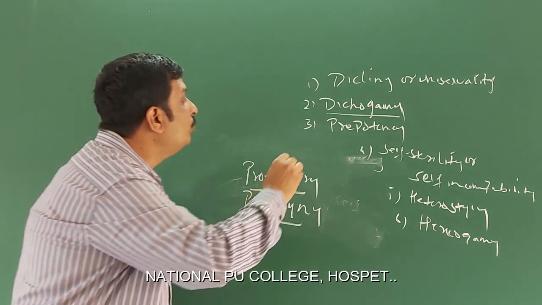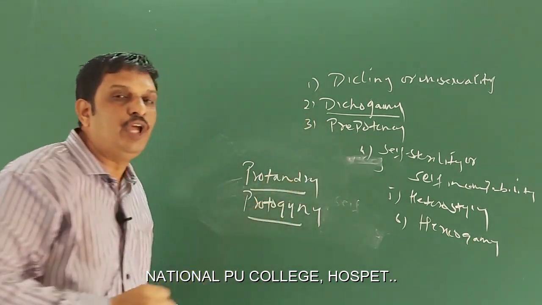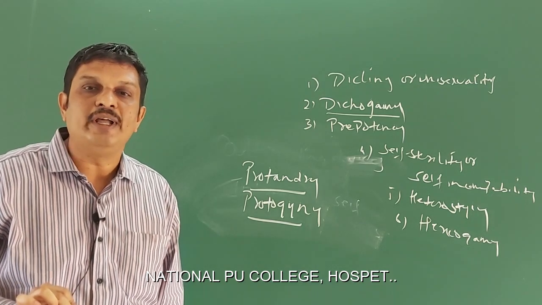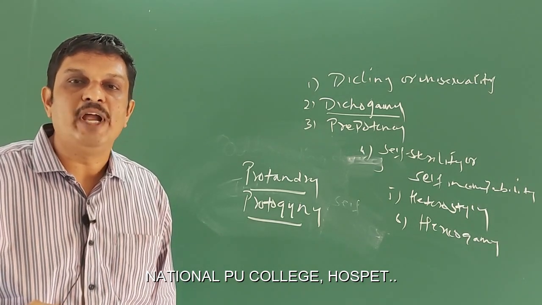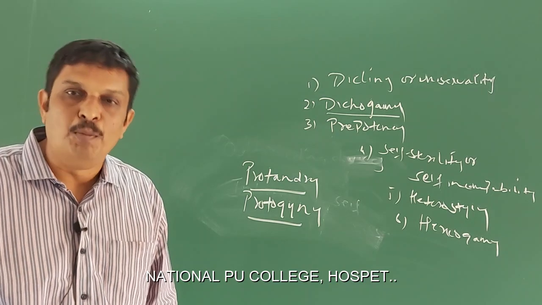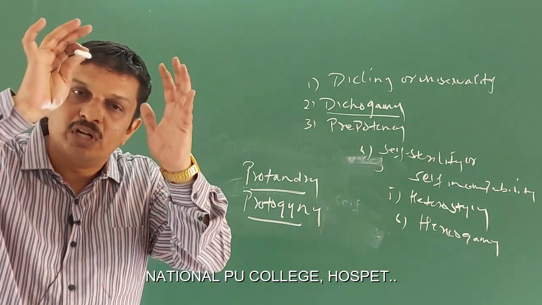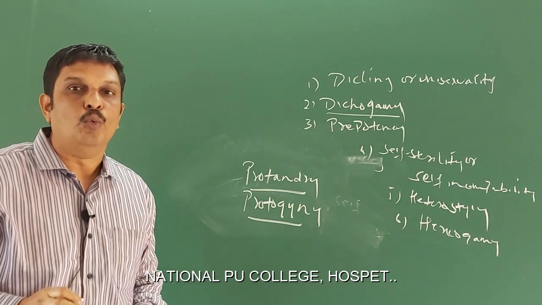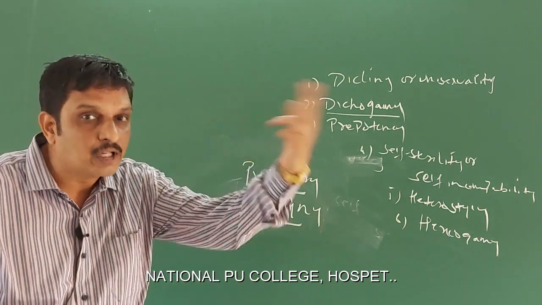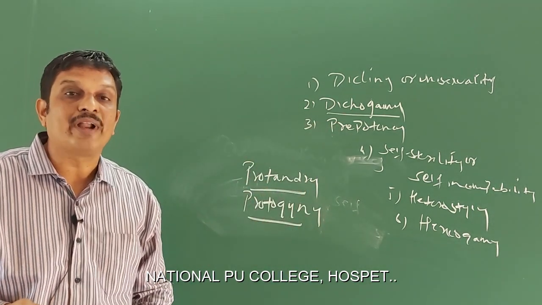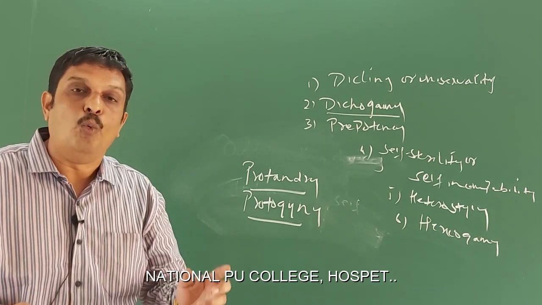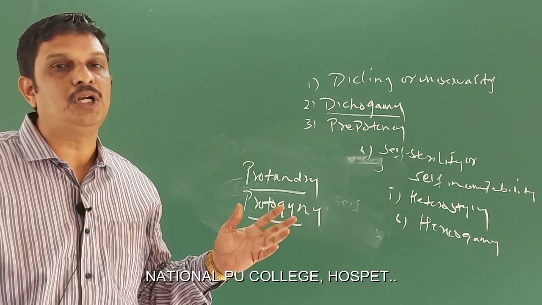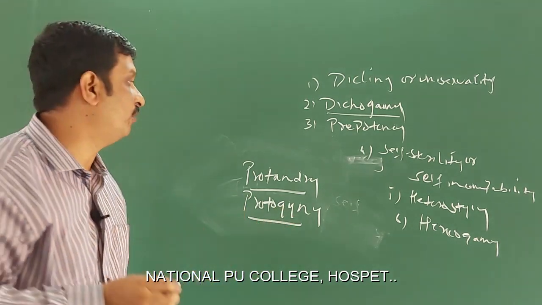Then what do you mean by prepotency? Prepotency is the condition where the pollen grains of another flower germinate more rapidly on the stigma when compared to the pollen grains of the same flower. As a result of this, self-pollination is prevented.